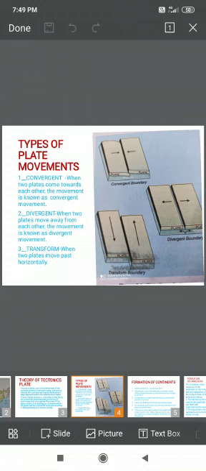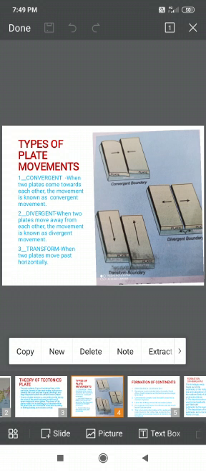At times they may also move horizontally, passing over one another. Divergence and convergence cause the crust to fracture or fold.